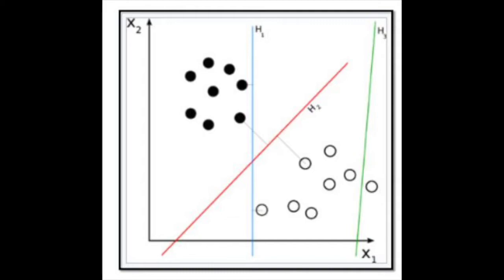In this way, you'll be able to find out if a certain data value belongs to the black group or the white group. For example, if the black group is data values when it rains, and the white dots are data values when it doesn't rain, you could determine if it will rain or not depending on whether the next dot that comes up is on the left side of the red line or on the right side of the red line.